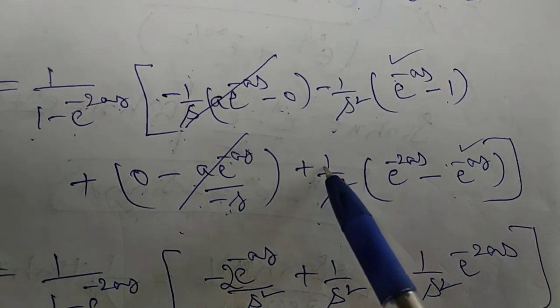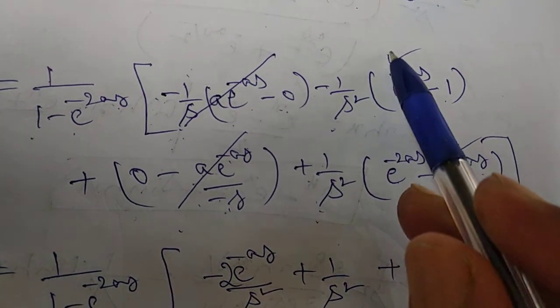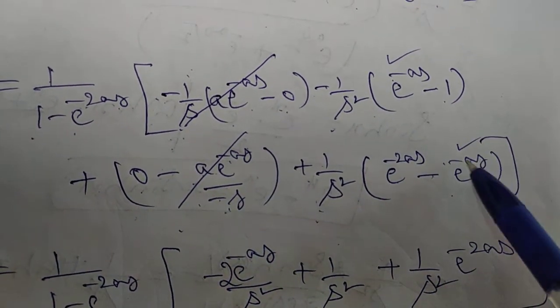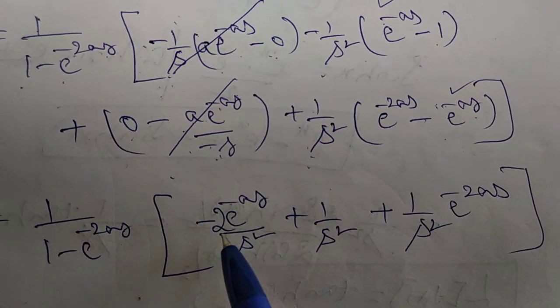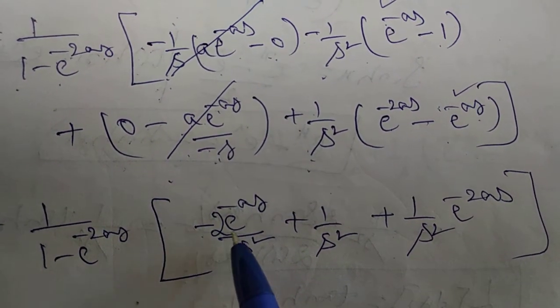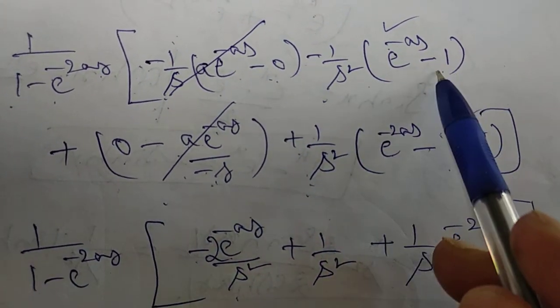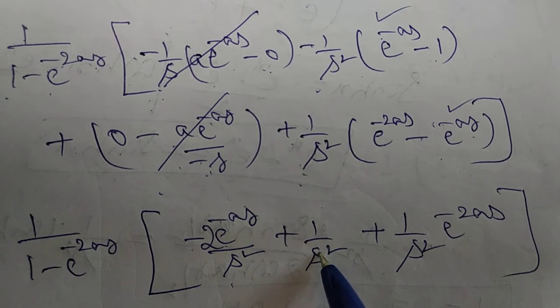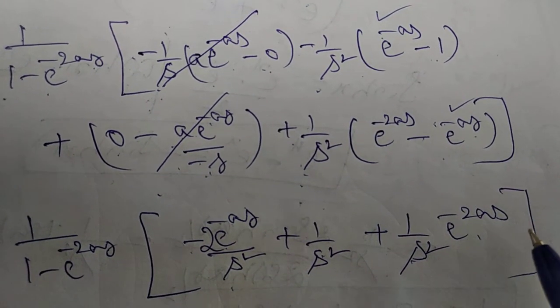So here minus 1 by s square e power of minus as. So the same terms, what happens? Adding. So adding, what do you get? Minus 2 e power of minus as by s square. Next here minus minus plus 1 by s square. So what is remaining here? 1 by s square e power of minus 2as.